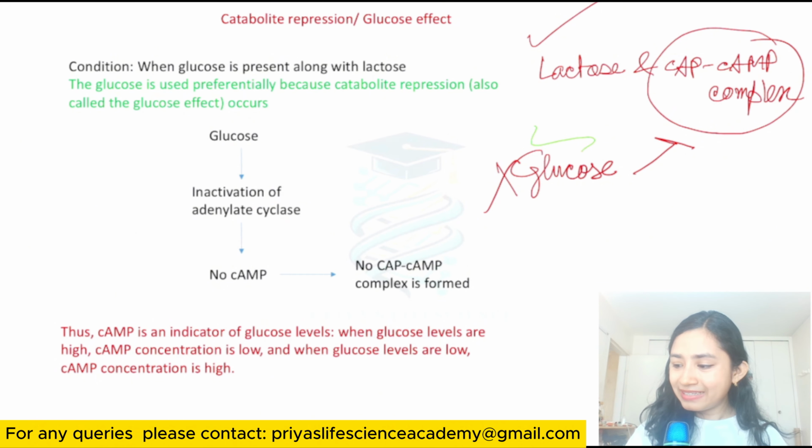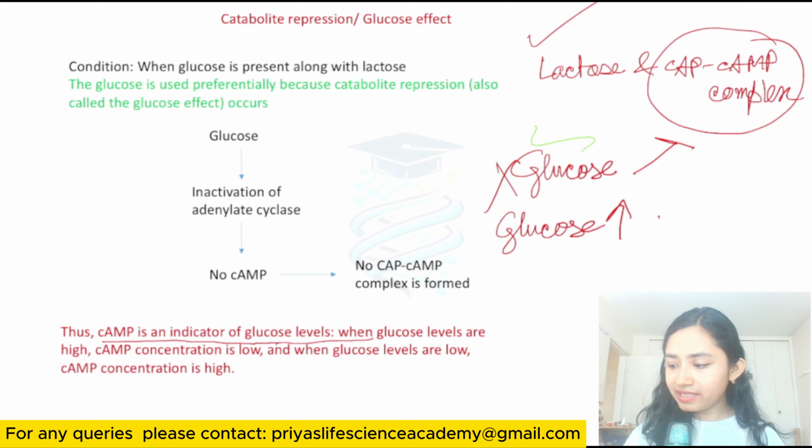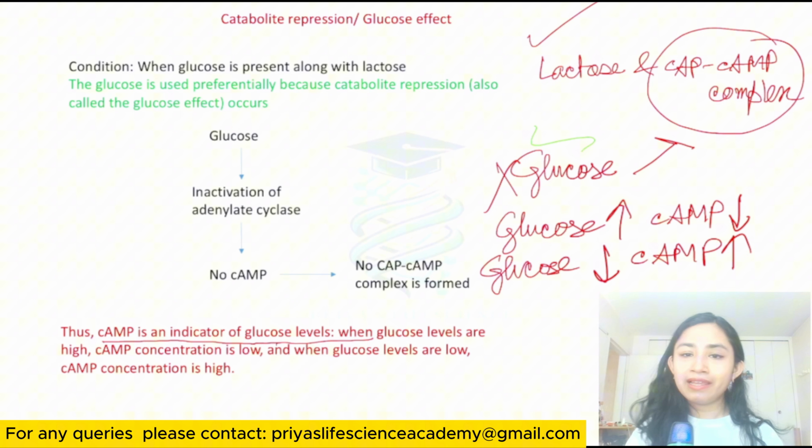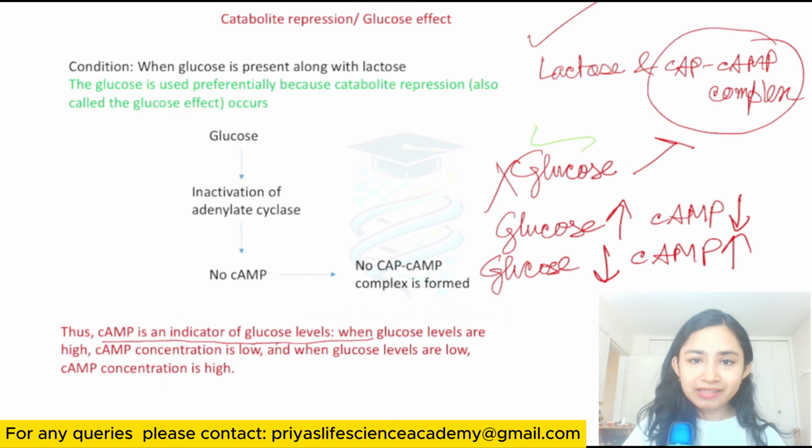Only then can the CAP-cAMP complex be formed and the Lac Operon turn on smoothly. Thus cAMP is an indicator of glucose levels. When glucose levels are high, cAMP level is lower, and when glucose levels are lower, cAMP level is high. So the CAP-cAMP complex can be formed, and when lactose is present, with the help of lactose, Lac repressors will be inactivated and the Lac Operon can be turned on.